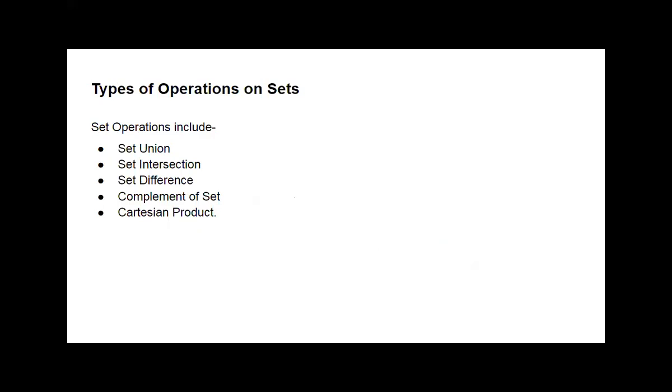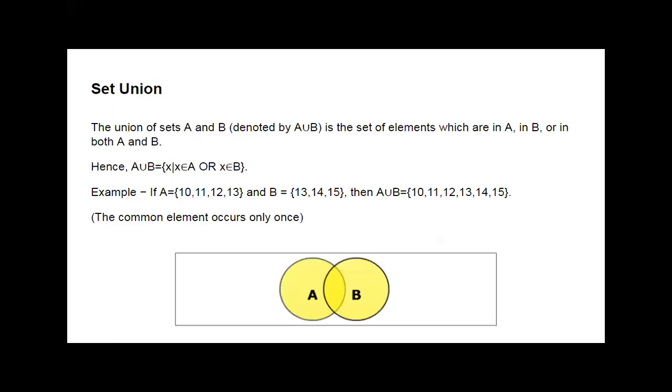Now we are going to see the operations on sets. In that, set union, set intersection, set difference, complement of set, and Cartesian product. These are the operations on sets. We will see these operations one by one. Now here, the first operation is set union. The union of sets A and B is denoted by A union B. The symbol U is the sign for union.